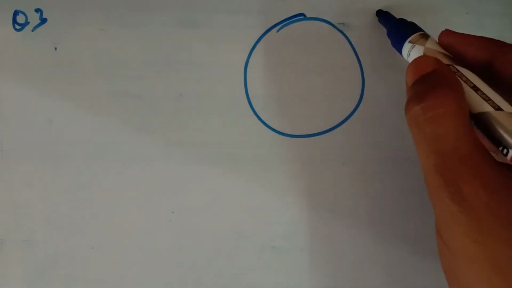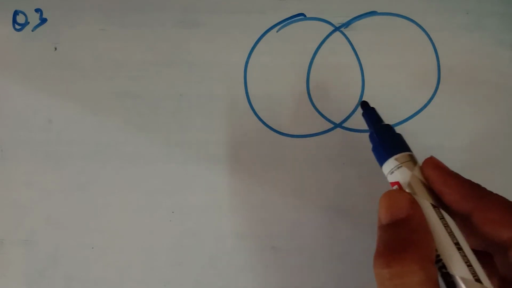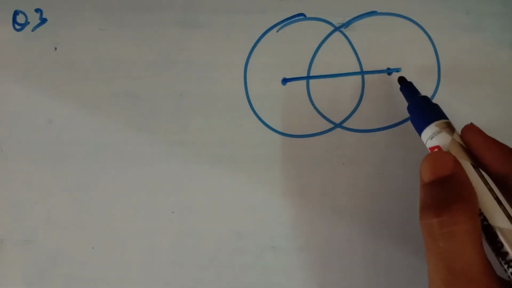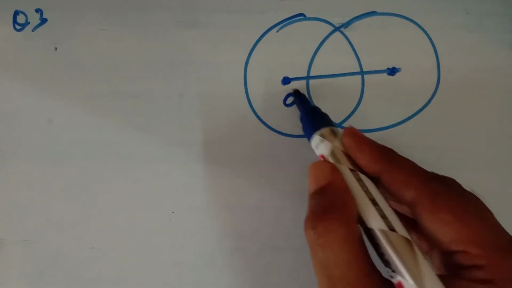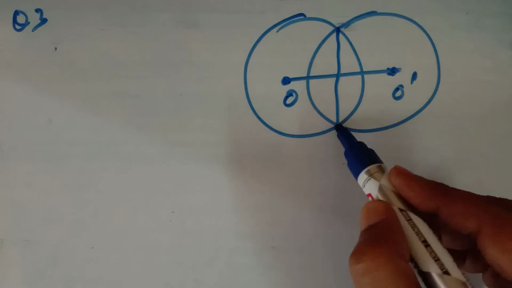Now after that we will do question number 3, and then after that we will do question number 2. Now question number 3 says that if two circles intersect at 2 points, this question can be treated as a theorem. If two circles intersect at 2 points, you have to prove that the line segment joining the centers of the two circles is the perpendicular bisector of the common chord.